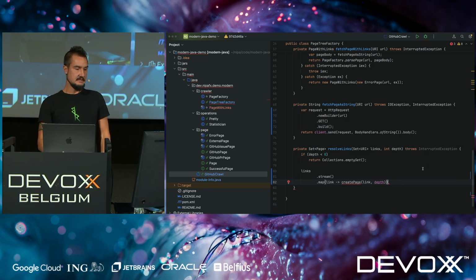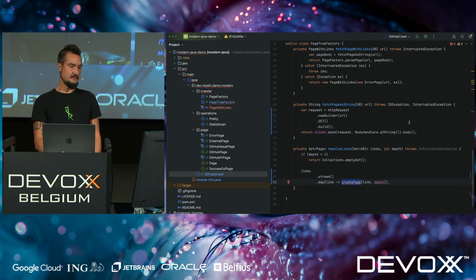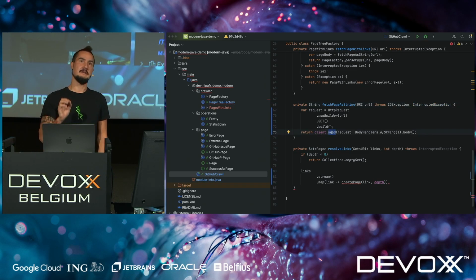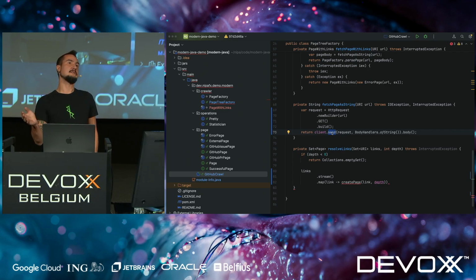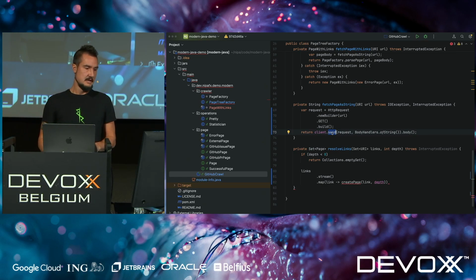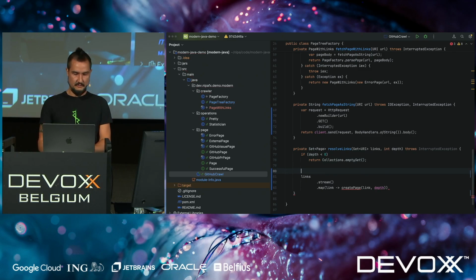Now, this has a red underline because this throws an exception. Specifically, it also throws this interrupted exception. It percolates up to the create page method, and that comes from client send, because this sending of the request is a blocking call. It sits there and waits until the response comes back, and then it does its thing. There is also a send async if you prefer that, but what we're going to use here is virtual threads. So we don't care that it's blocking, because that's all fine for us.